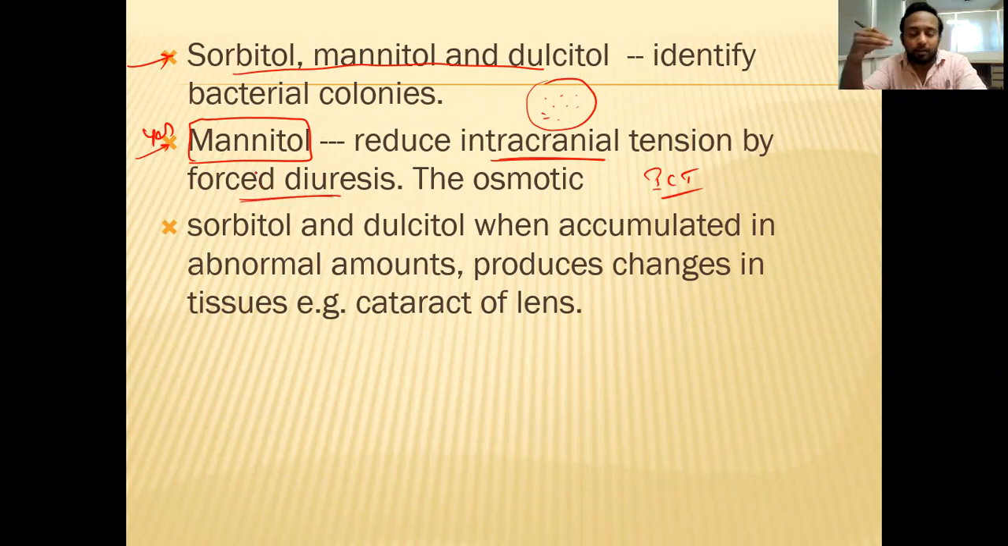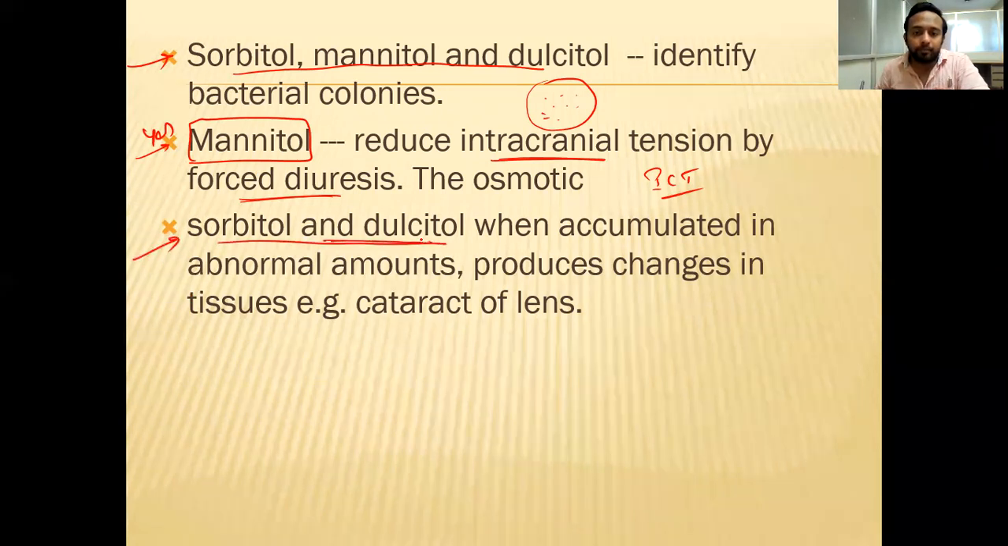How it works and all, when you read the physiology, you will come to the exact understanding of what intracranial pressure or tension is, how much it is, and what its importance is. If it is high, what happens? If it is low, what happens? Those are things you will be understanding there. But for now, remember mannitol is used in the treatment of disease. Next, sorbitol and dulcitol. They are important water attractants. They have osmotic activity. They are osmotically active.